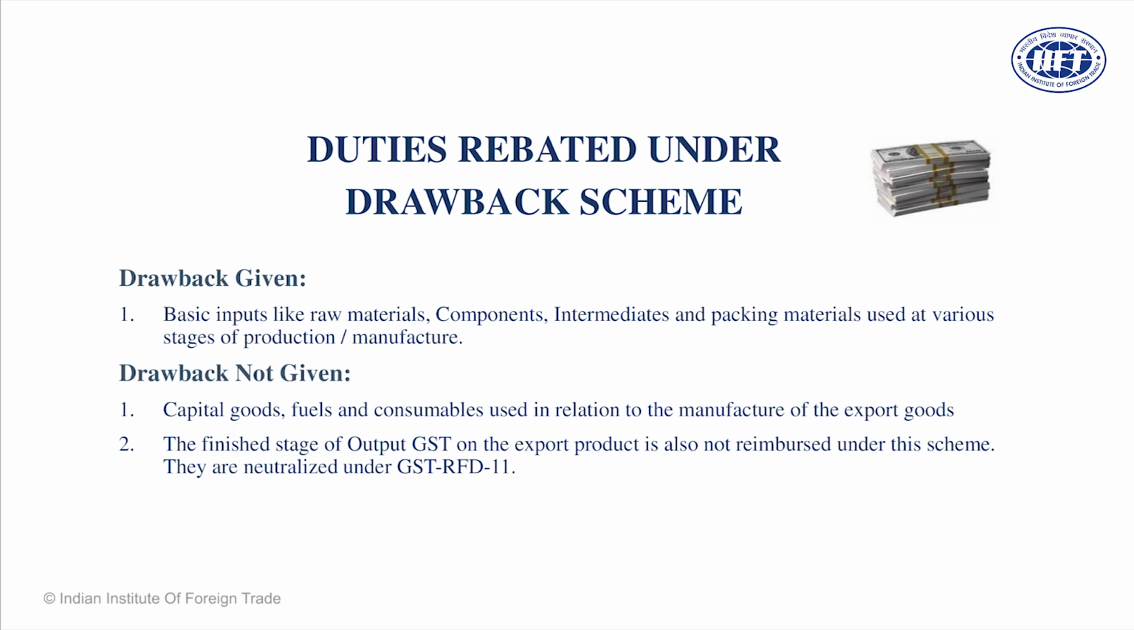Drawback is not given on capital goods, or on fuel and consumables, with certain exceptions. On capital goods, drawback is never given. So if you import a machine, use it for manufacturing certain exportable products, and want to claim drawback, forget it, you will never get it. On fuel and consumables, in certain cases you get it, in certain cases you do not. That is case to case, based on certain notifications issued by the Department of Indirect Taxes.